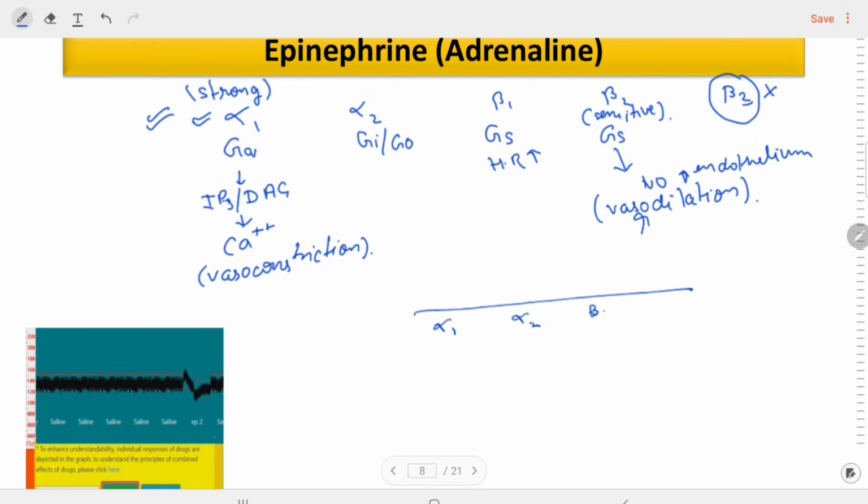Alpha 1 and alpha 2 are blocked, both alphas are blocked. So at this time when we give adrenaline, since alpha is blocked, there will be no increase in the BP, there will be no vasoconstriction.